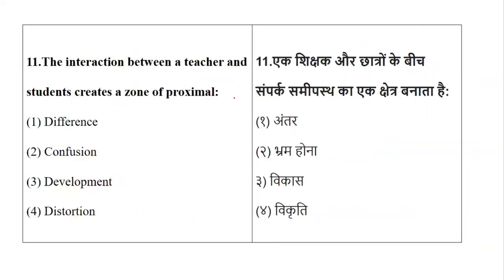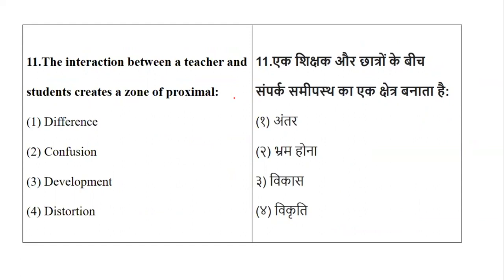Now, coming to question number 11, the interaction between a teacher and a student. When we talk about a teacher and a student, which creates a zone of proximal? Is it difference? Is it confusion? Is it development, or is it distortion? So very importantly, you need to know the meaning of the term. Here very specifically they have asked you zone of proximal.